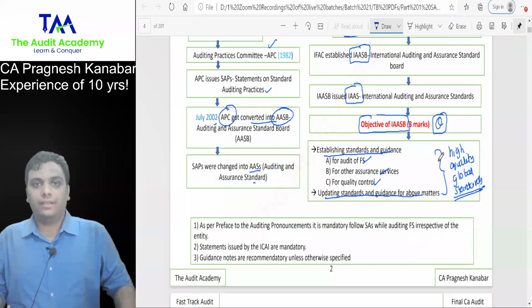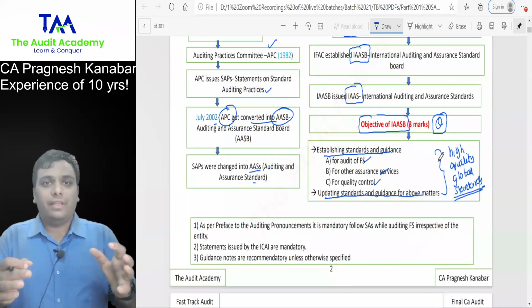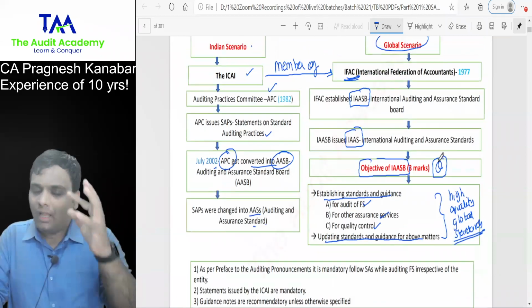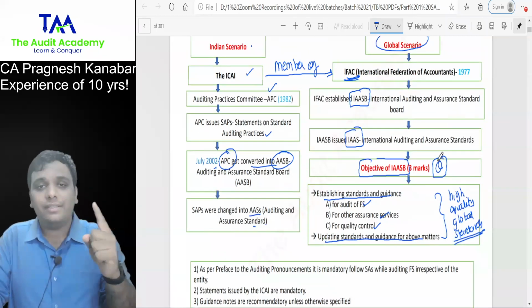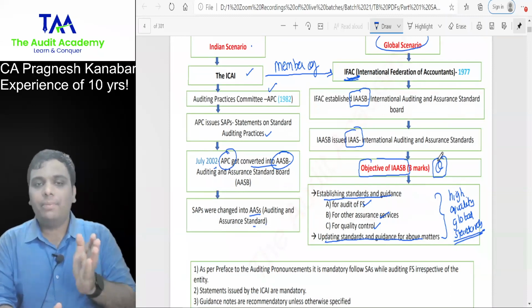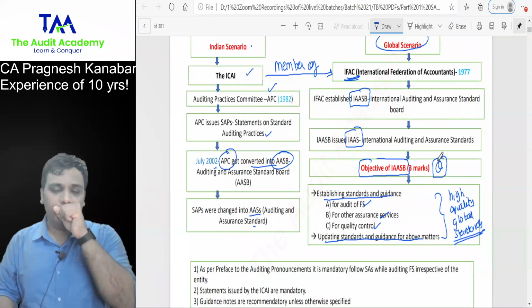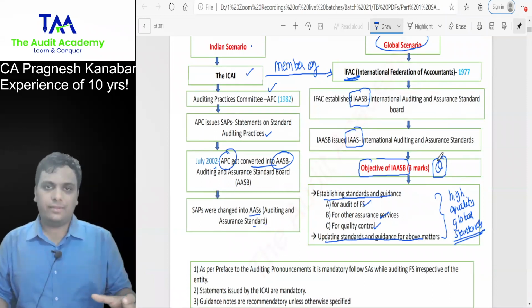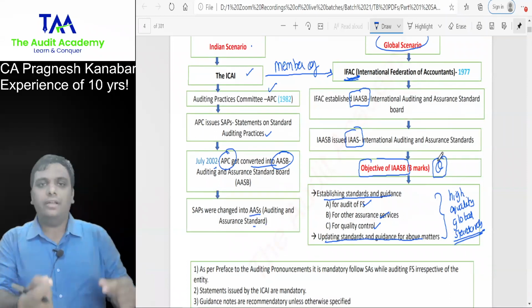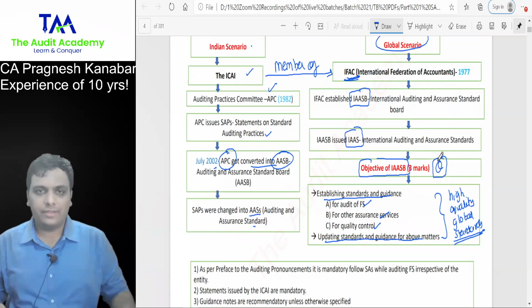Then everyone over here, tell me, everyone needs to focus. Your syllabus is 1 SQC plus 35 SAs. So the major part of your syllabus is 35 SAs, standards on auditing, dealing with audit of financial statements.